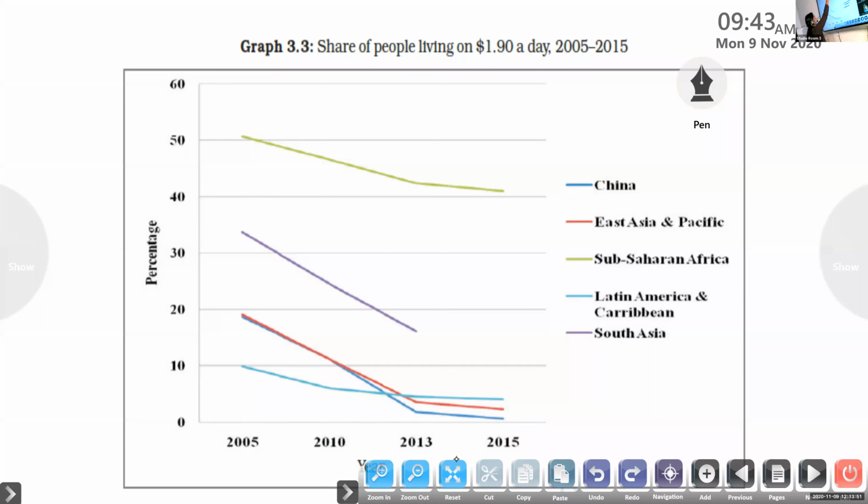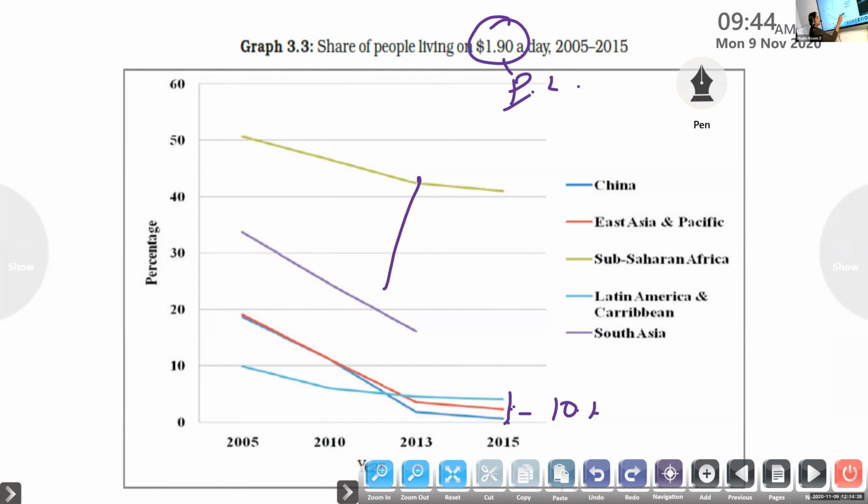Share of people living on $1.90. $1.90 is the poverty line. Below that, we consider the people as poor. In China you can see a steep decline in poverty, and in East Asian and Pacific states and Latin America there is a sharp decline. In sub-Saharan African countries and South Asian states, poverty is also decreasing.